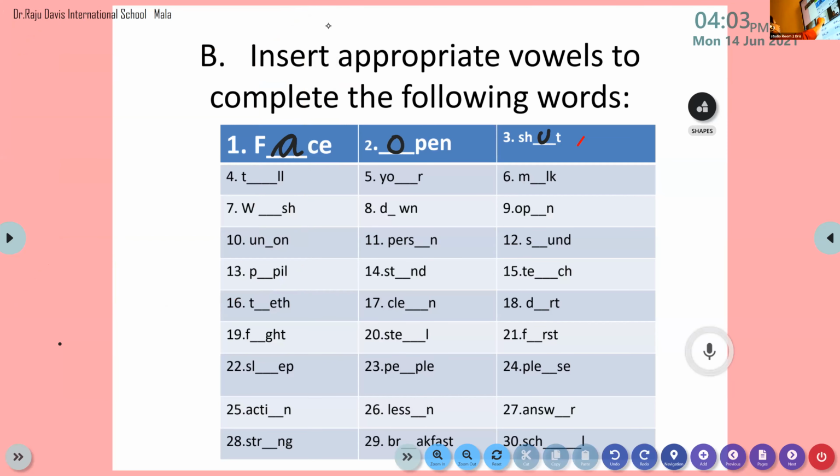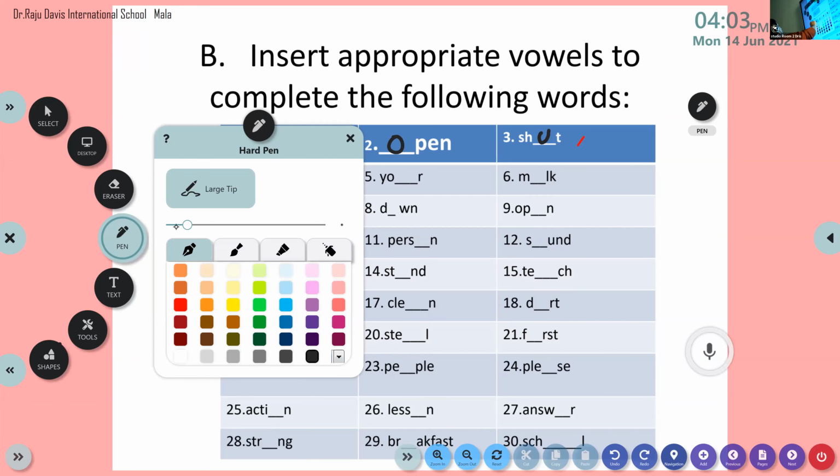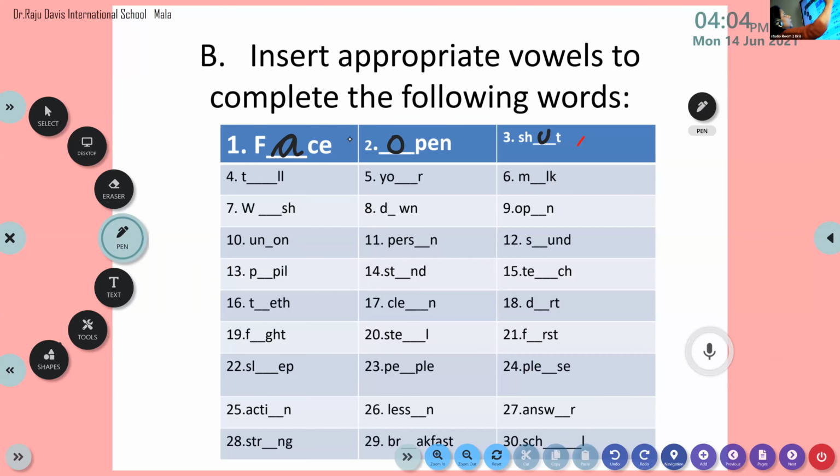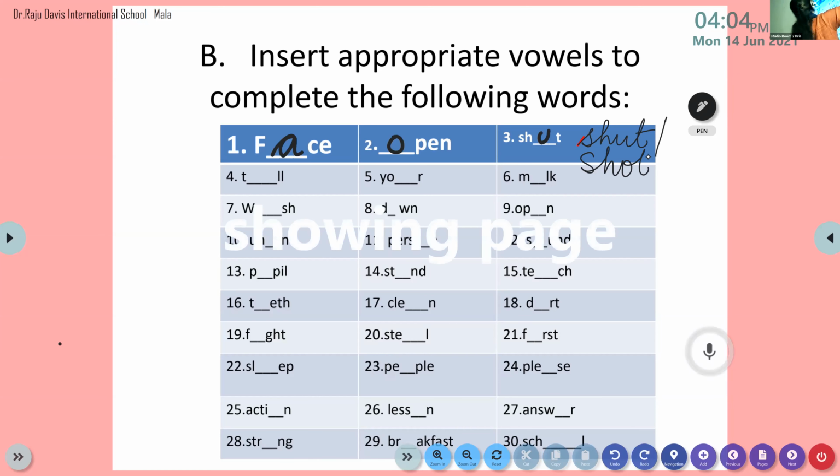Children, you can either write there U or you can write there O, whichever it is. S-H-U-T, or S-H-O-T.